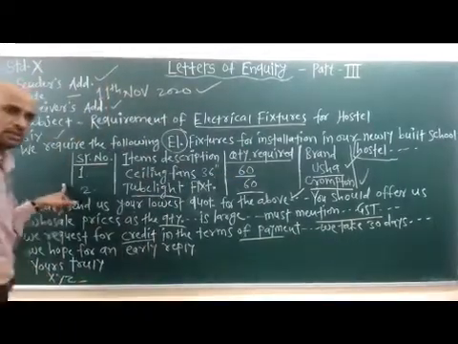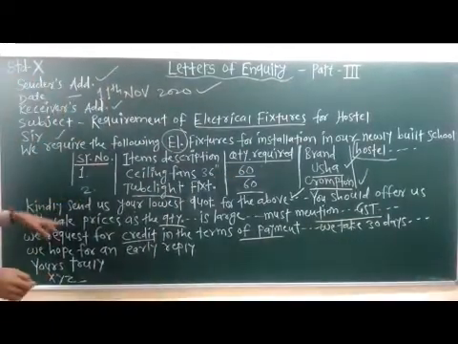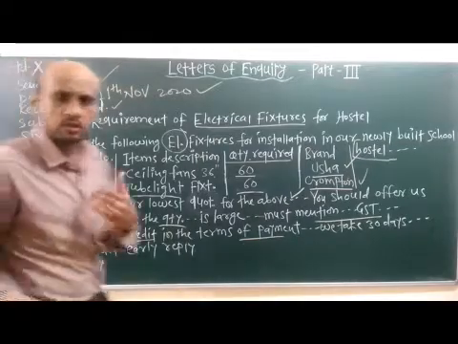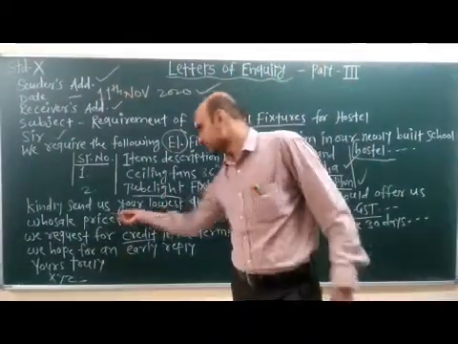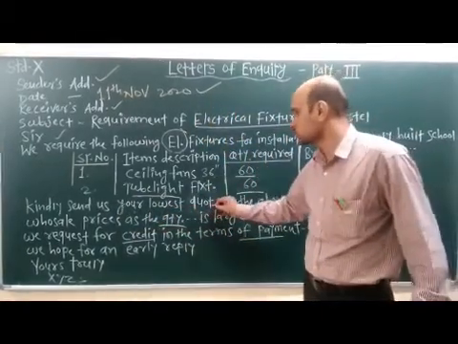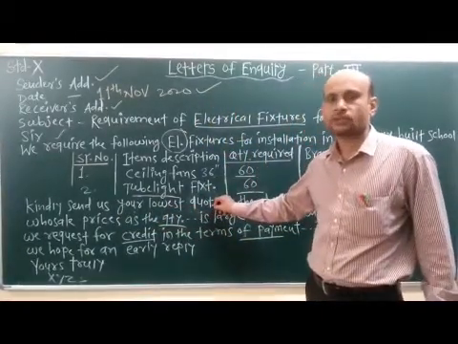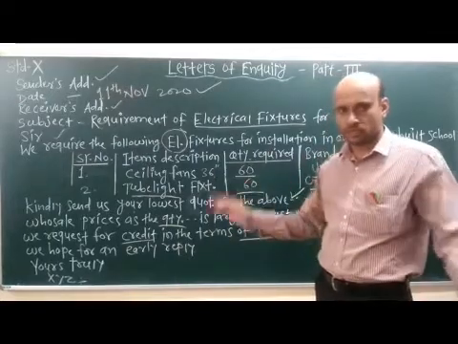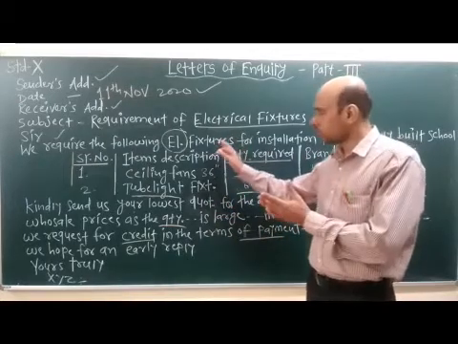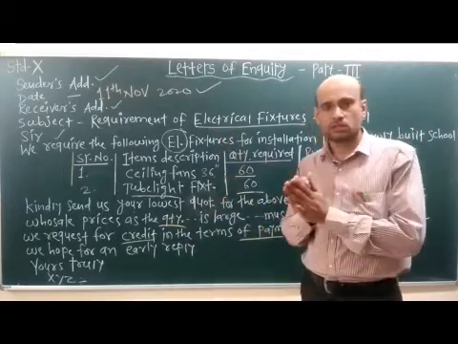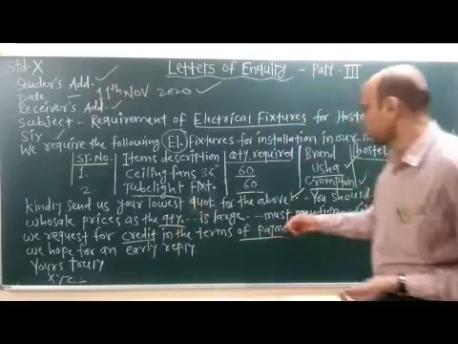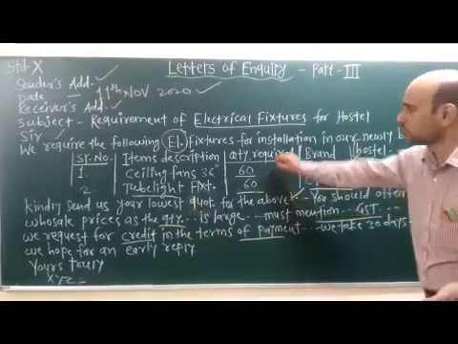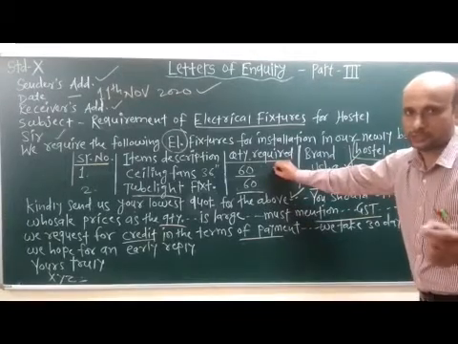Next, after this list, coming to the next paragraph: kindly send us your lowest quotation. Use simple, polite language. I wrote quotation in short here, but you write the complete word. Wherever I wrote in short, you write the complete word there. Kindly send us your lowest quotation for the above mentioned list of items. Clear?